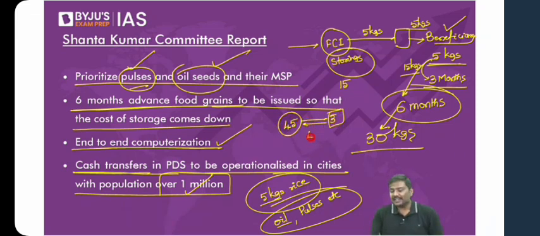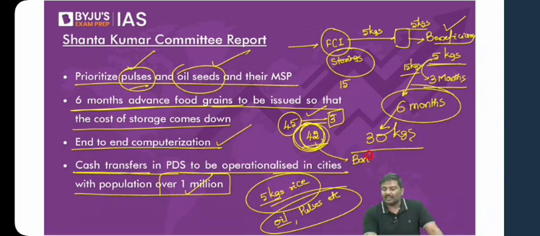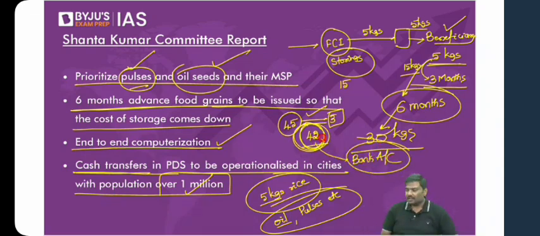So how much was the subsidy incurred by the government in this example? 42 rupees. So this committee says, rather than giving 1 kg of rice and incurring a subsidy of 42 rupees, why not transfer a subsidy of 42 rupees into the bank account of the beneficiary? I hope you understand.